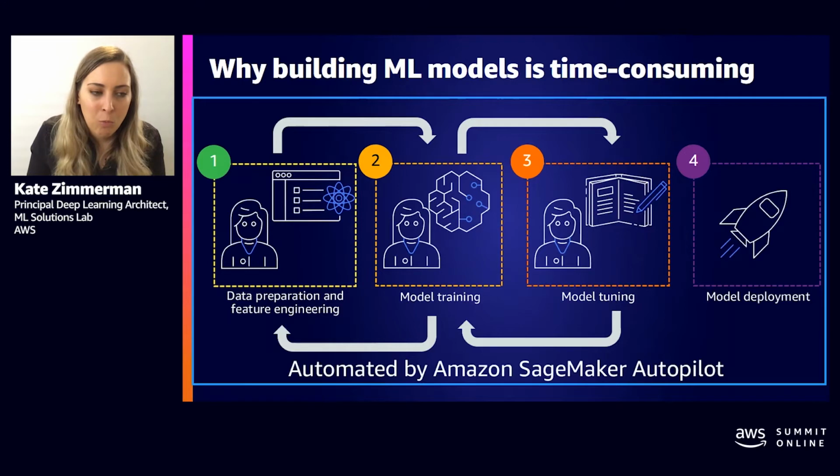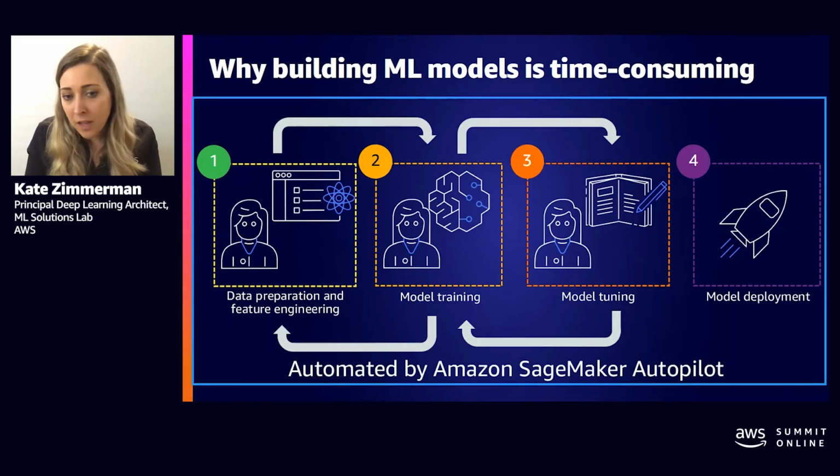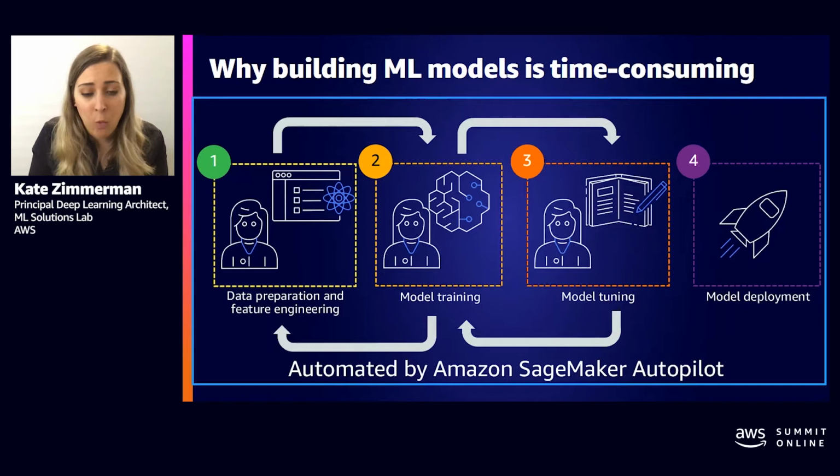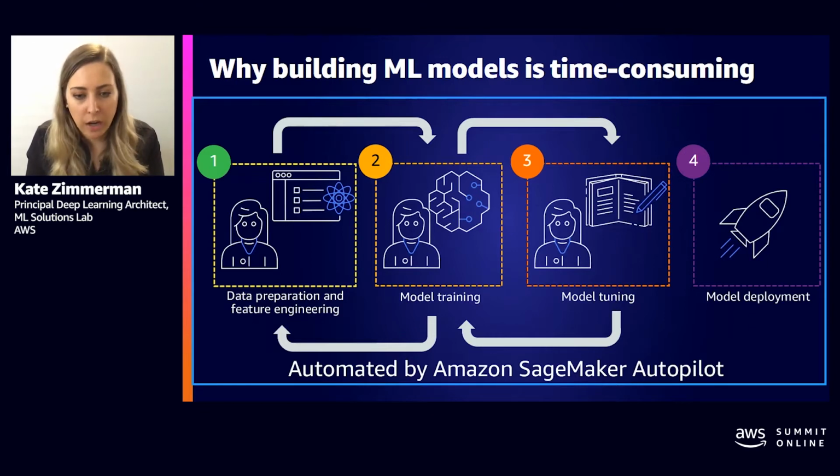And so with Autopilot, you can use a single API call or a few clicks in the Amazon SageMaker console, and Autopilot will be off. It first inspects your tabular data set. It runs a number of candidates to figure out the optimal combination of your data pre-processing steps. So it's actually automating step 1. It'll try a bunch of different feature combinations, and it actually gives you output along the way to let you know what it's been trying.